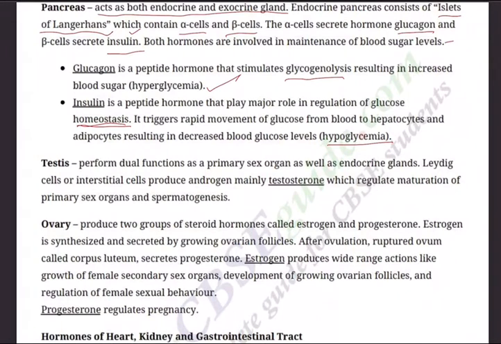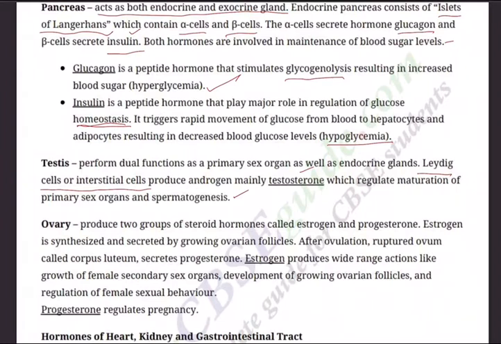It's in male. All the male will have this pair of testes, and they are present in the lower abdominal, or pelvic region, in a bag-like structure called scrotum. So they perform dual functions as primary sex organ as well as endocrine glands. Leydig cells, or interstitial cells, produce androgens, the male sex hormones, mainly testosterone, that regulate maturation of primary sex organs as well as spermatogenesis, production of sperms.